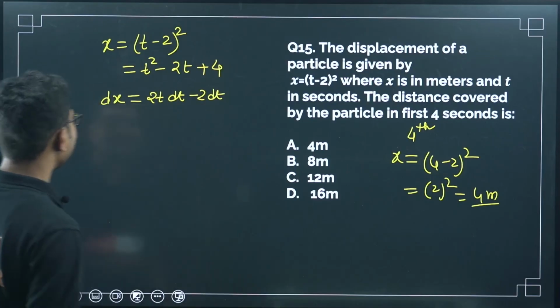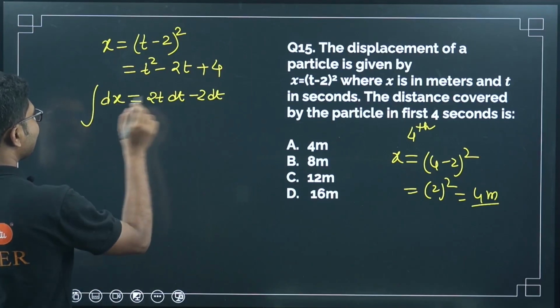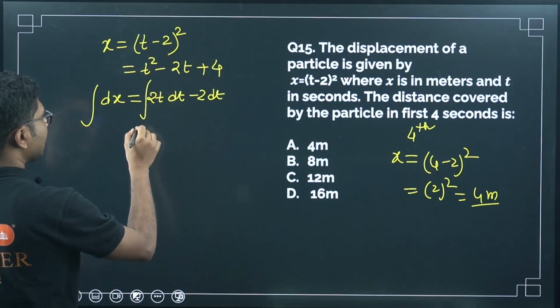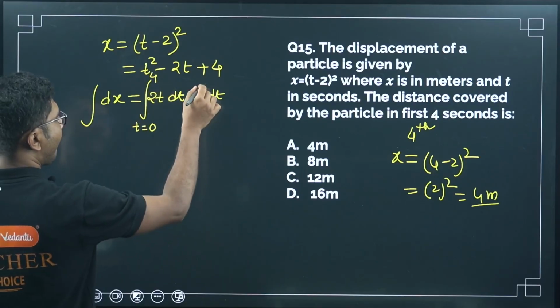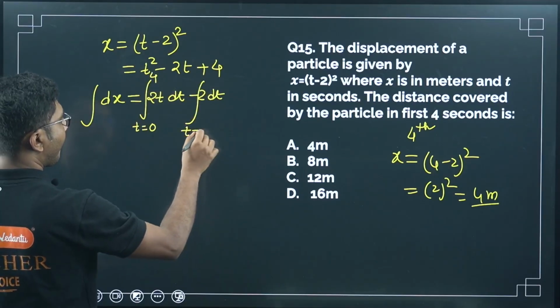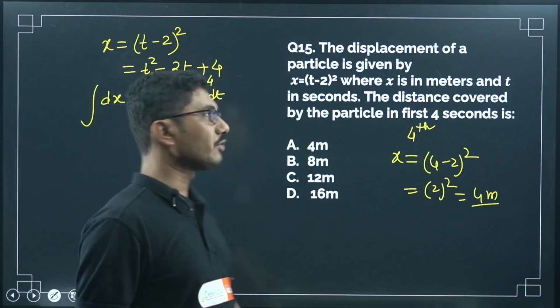This is a way of writing it. Now what you have to do, you have to do the integration, and the limit of the integration is t equals to 0 to 4. This is the way you have to solve this question.